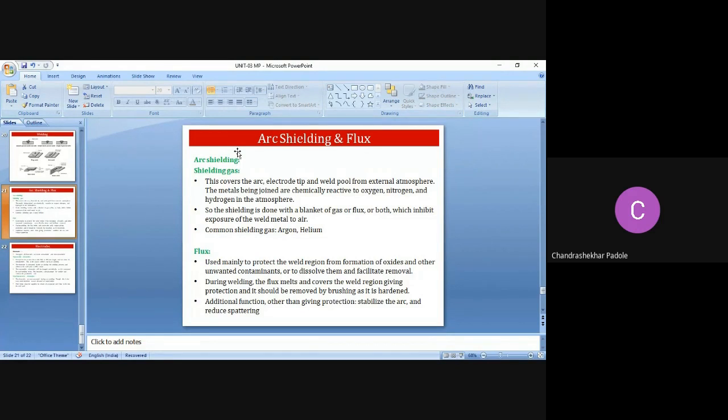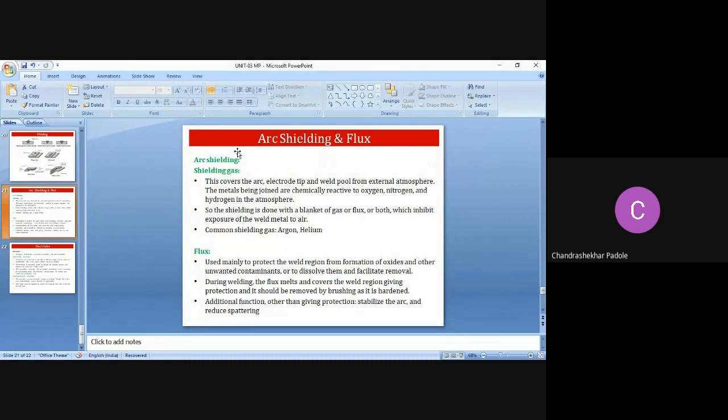So the shielding is done with a blanket of gas or flux or both, which inhibit the exposure of the weld metal to the air. Right at the time of welding, the metals which are joined are chemically reactive to the oxygen, nitrogen, and hydrogen. If this metal comes in contact with the oxygen, nitrogen, and hydrogen in the atmosphere, what will happen? Oxide will be formed, nitrogen oxide, right?